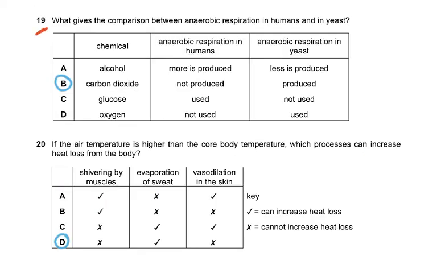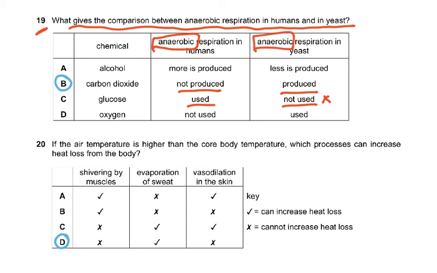Question 19. What gives a comparison between anaerobic respiration in humans and in yeast? Chemical, alcohol, carbon dioxide, glucose, oxygen. Anaerobic respiration in humans: carbon dioxide is not produced in one and produced in the other. Now the other was alcohol. Alcohol is not produced in humans at all. Glucose is used, yes, in anaerobic respiration also glucose is used. So this was wrong here. Then oxygen is not used in either of them. We are talking of anaerobic respiration.